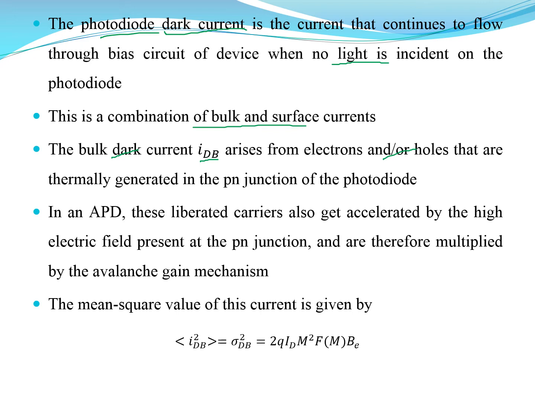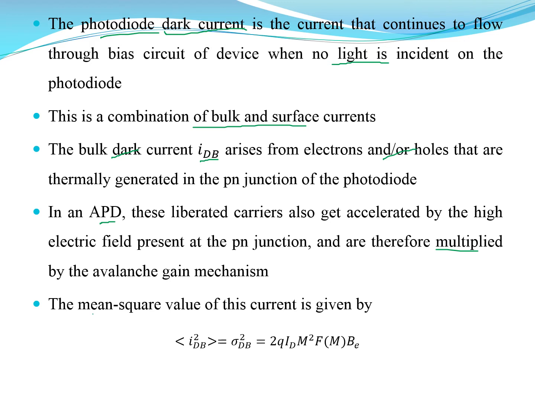But in an APD, these liberated carriers are also accelerated by the high electric field present in the p-n junction, and they are multiplied by the avalanche gain mechanism. So that is the multiplication which happens in the APD.